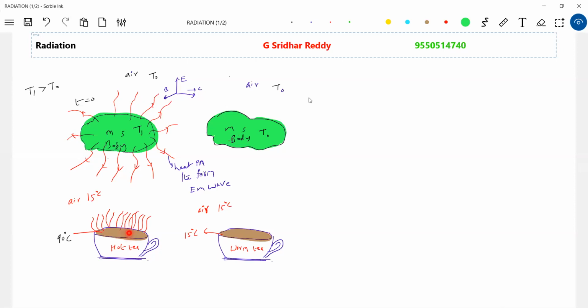So now what is this particular thing? As the atom vibrates, it will have electrons, and the nucleus will have a charge. In fact, the charge is vibrating. The charge is accelerating, and according to Maxwell's law, an accelerating charged particle should give out electromagnetic waves. This is the basic idea. When the molecules of the hot tea start vibrating, any charged particle that accelerates should give out electromagnetic waves. Therefore it starts giving out energy in the form of electromagnetic waves. We'll discuss EM waves in detail in the second year syllabus. This is a basic idea we must have.